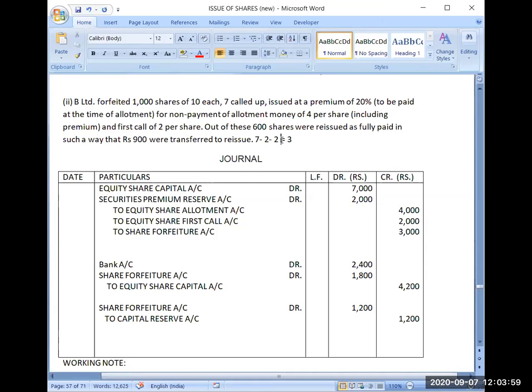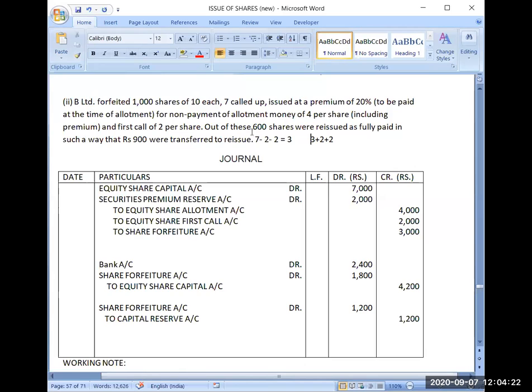He has paid us only the rest, the application money. So the rest of the amount out of 7 is rupees 3. Means the breakup is 3 plus 2 plus 2. This is the breakup for face value up to rupees 7, or called up value of rupees 7. So I hope this entry is clear.